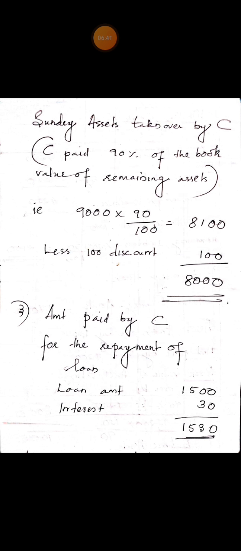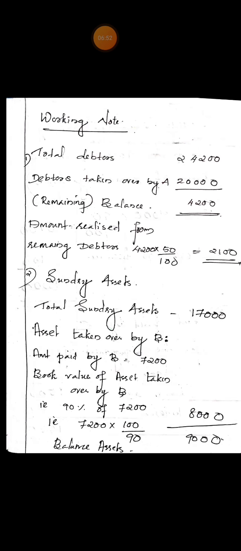So the amount payable by C is rupees 8,000, which is credited to the realization account by C's capital, 8,000. Next, C assumes the responsibility for the discharge of the loan together with accrued interest of rupees 30, which has not